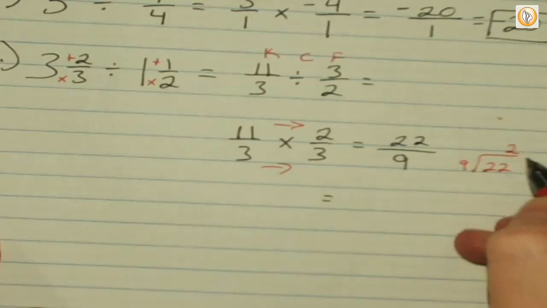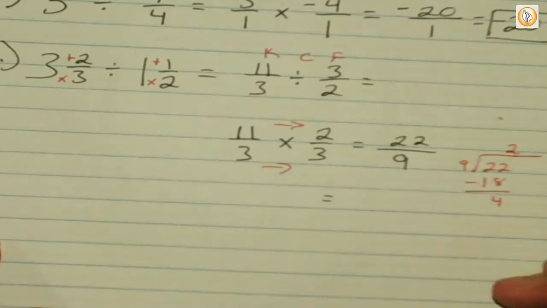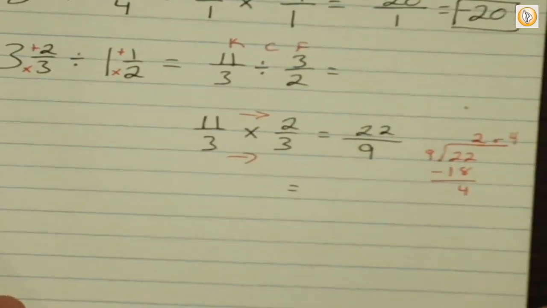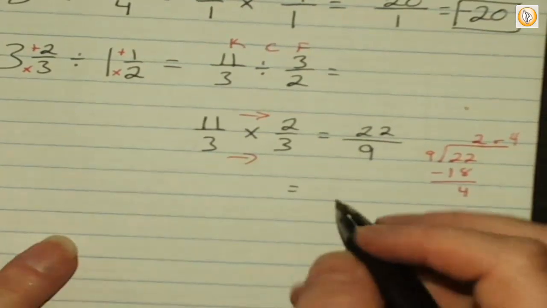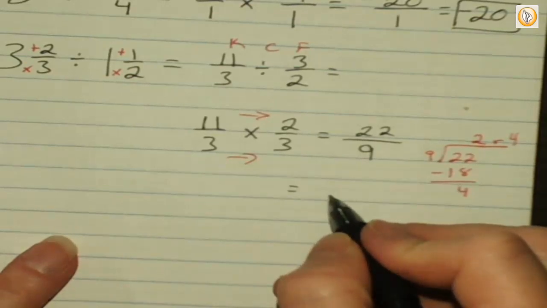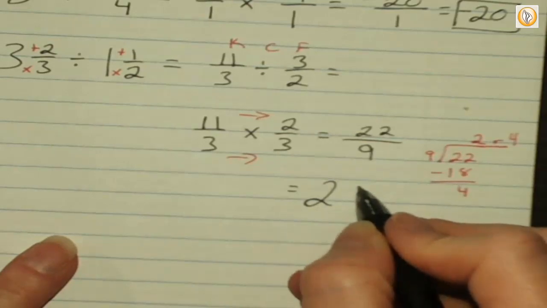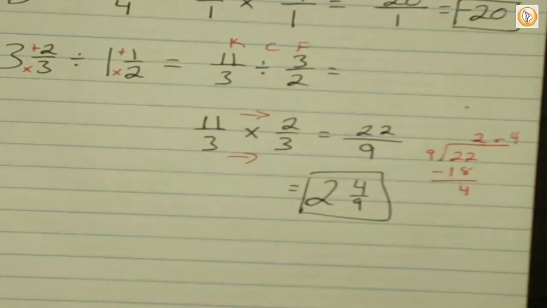Two times 9 is 18. Okay. And so your remainder is 4. I almost put a decimal, y'all. Okay. So then what does my number look like? 2 and 4 over 9. Very good. Good job. There you go. You got that down. All right, let's do some more. Let's do number 20.